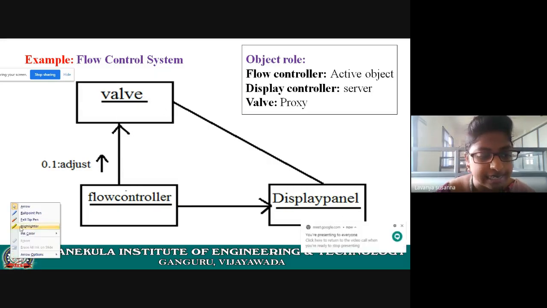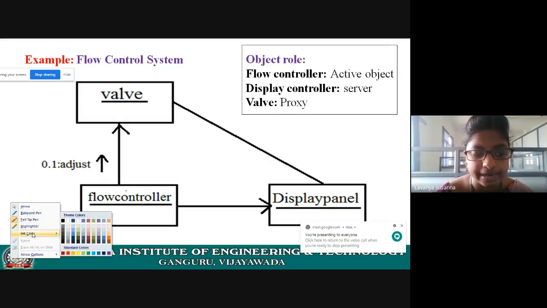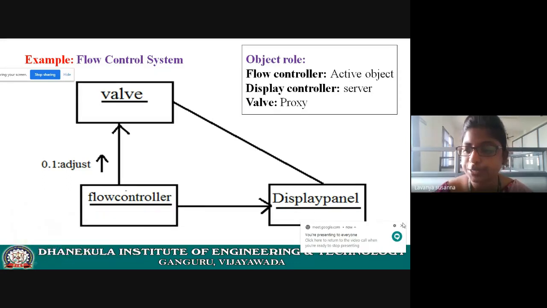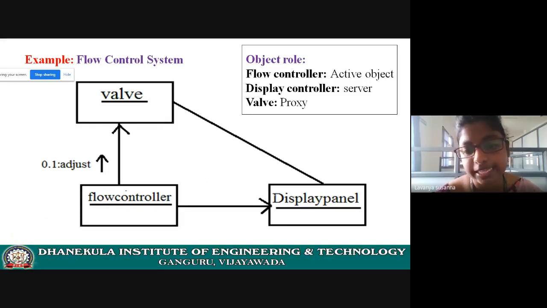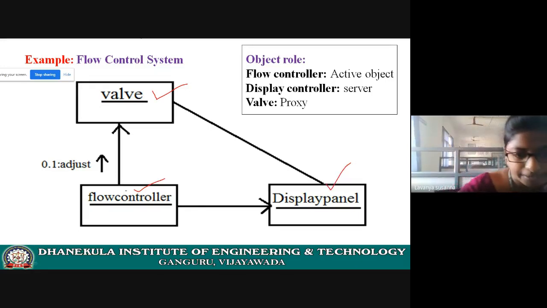Now, let us see the roles of the object. In the previous class, I explained the roles and responsibilities of an object, right? Now let us see what these roles are. What is the role of flow controller object? What is the role of valve object? What is the role of a display panel? Let us see.